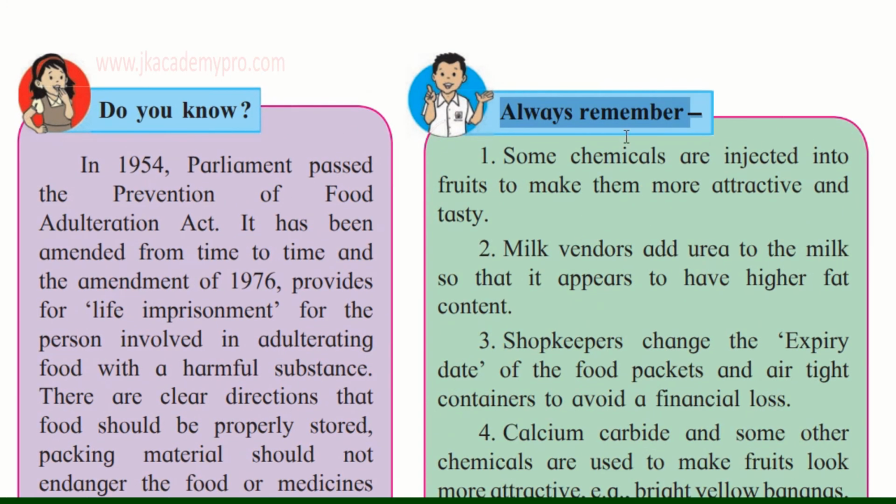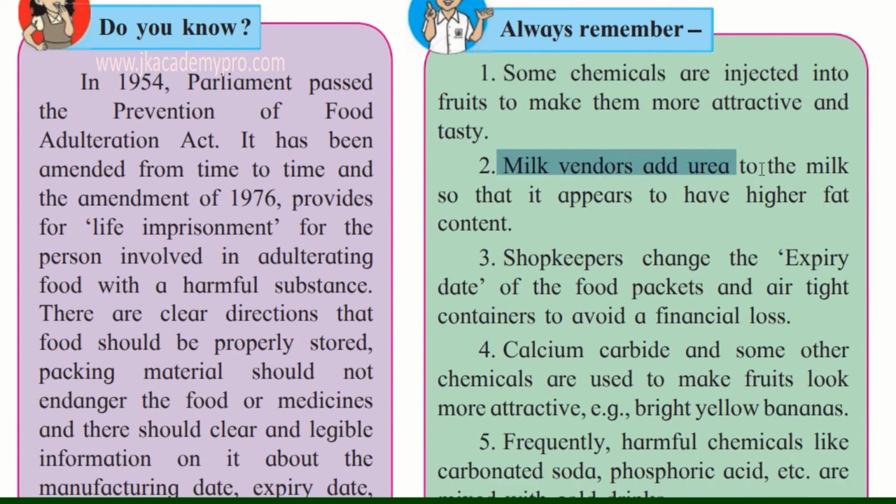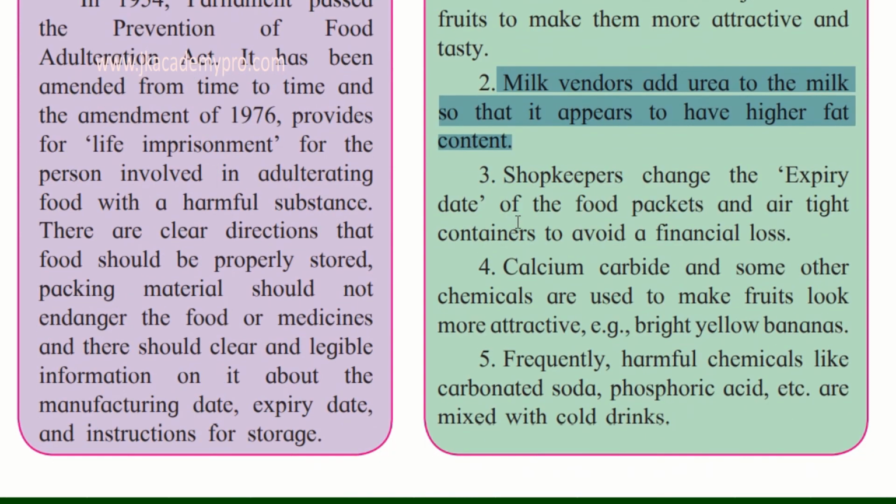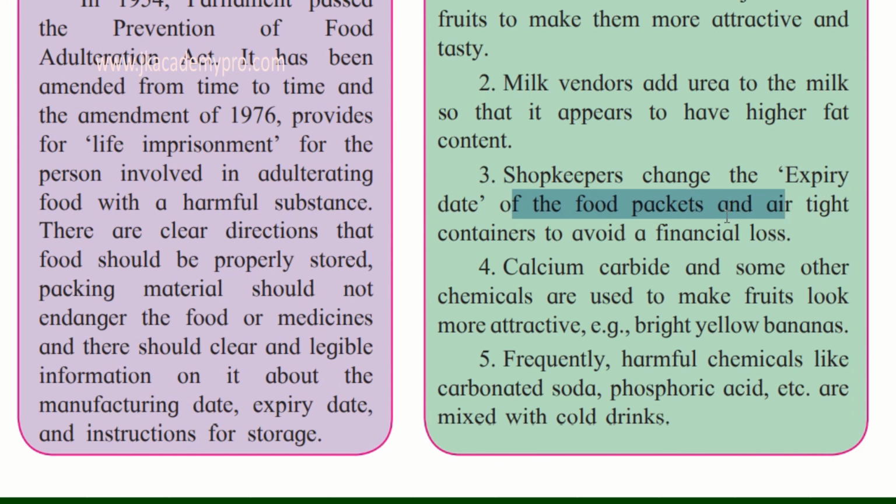Always remember, children, some chemicals are injected into fruits to make them more attractive and tasty. Then milk vendors add urea to milk so that it appears to have higher fat content. Shopkeepers change the expiry date of food packets and airtight containers to avoid a financial loss. Expiry date means they have to discard that food item, isn't it? So they try to change the label of the expiry date.